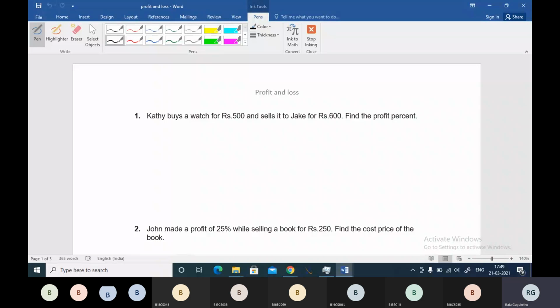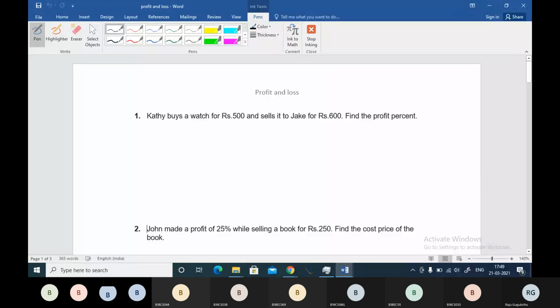Oh, very easy, basic question. 20%. Yeah. Just ignore the name, okay? Some person buys a watch at 500 and sells it at 600 rupees. Find the profit percentage. Every time, boss, please don't write the formula. Just answer the question directly, because time saving is very, very important in examination.